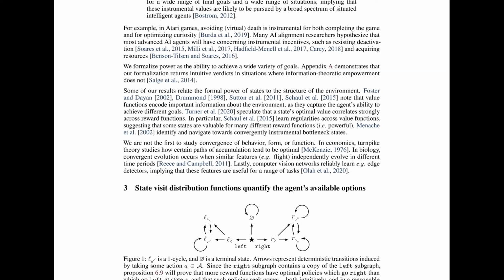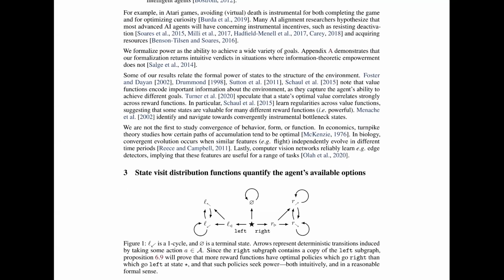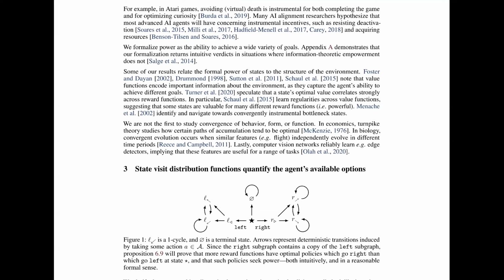Having a wide amount of resources to solve their particular objective or problem. We formalize power as the ability to achieve a wide variety of goals. Okay. This demonstrates that our formulation returns intuitive verdicts in situations where information theoretical empowerment does not. Some of our results relate the power of the states with the structure of the environment. Foster and Dayan, Drummond, Sutton, and others note that value functions encode important information about the environment, as they capture agents' ability to achieve different goals.